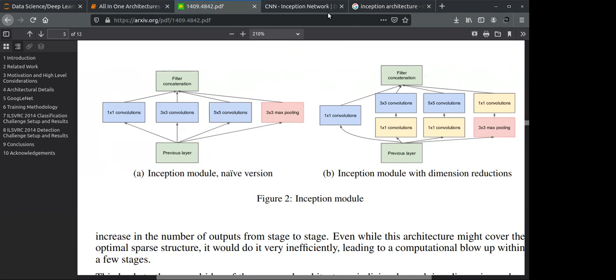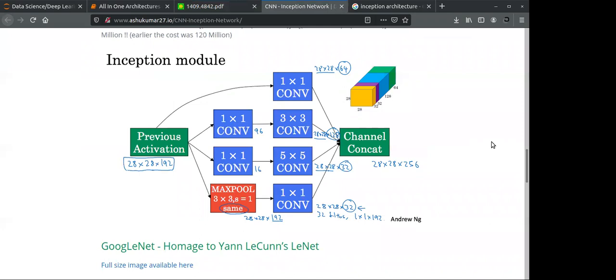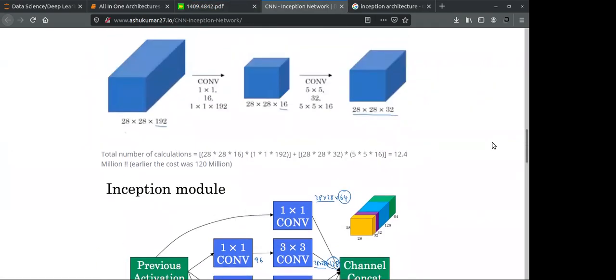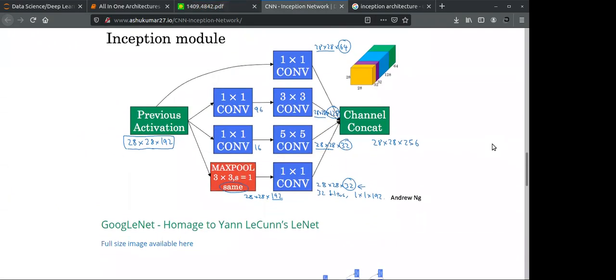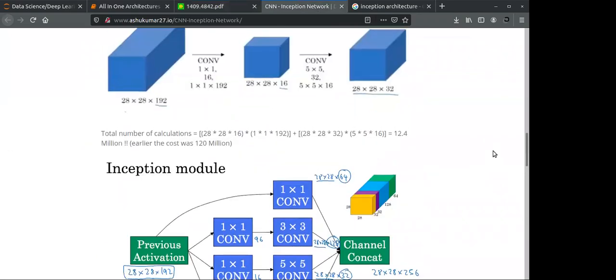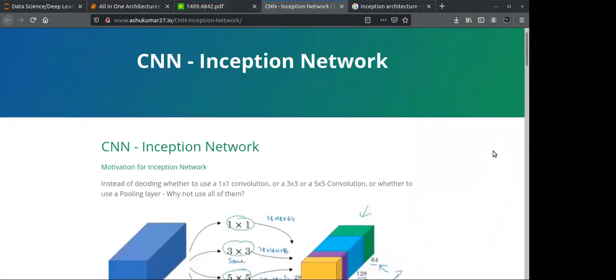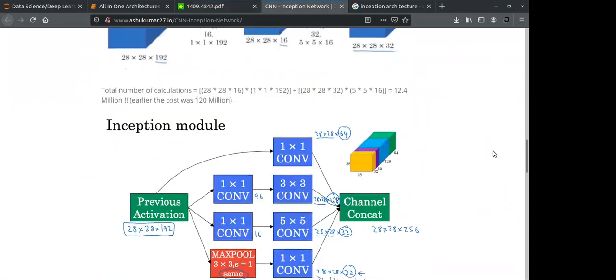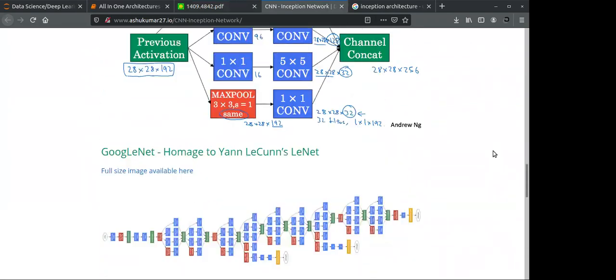So I will tell you how Google came up with this concept. But before going to how Google came up with this, I would like to tell you how computation is going to happen, how tensor multiplication is going to happen. I will tell you that.